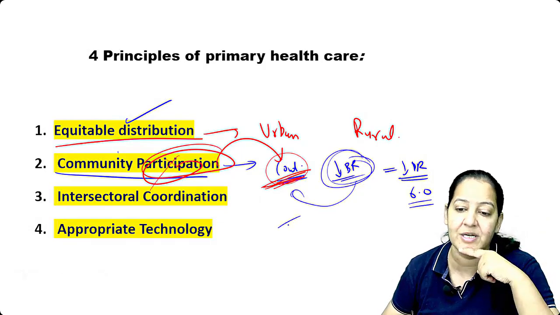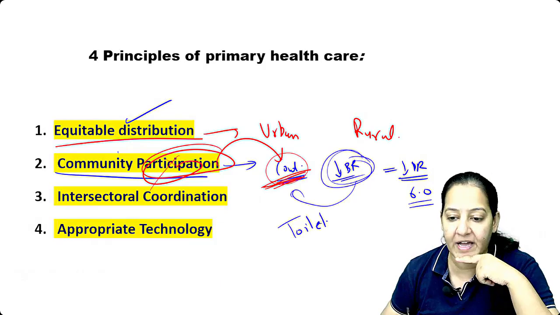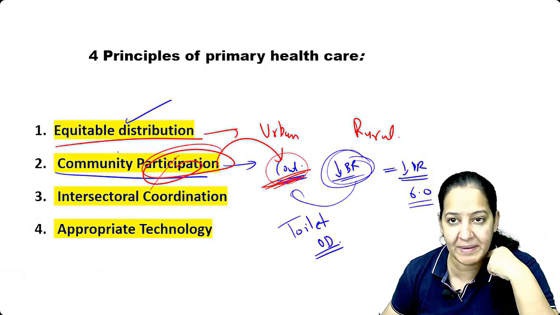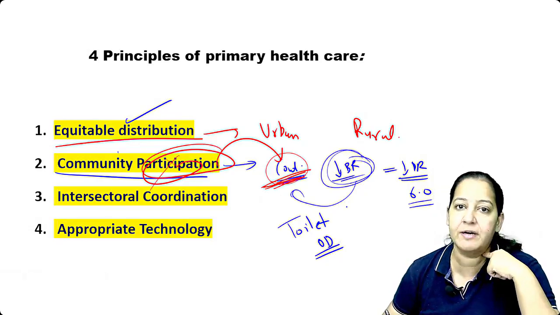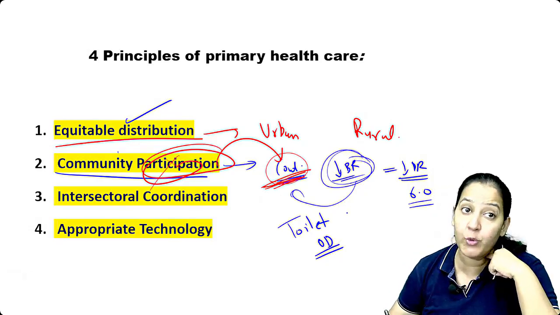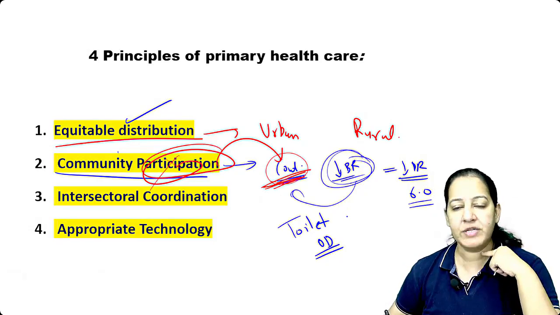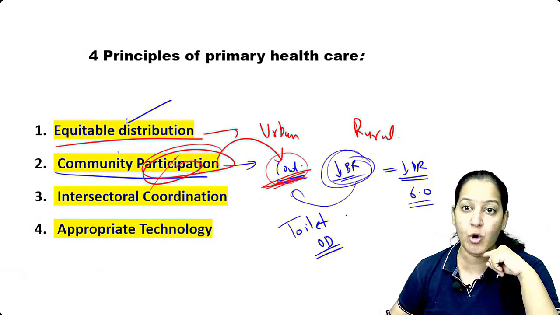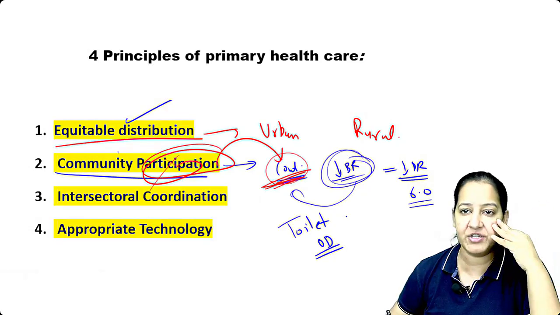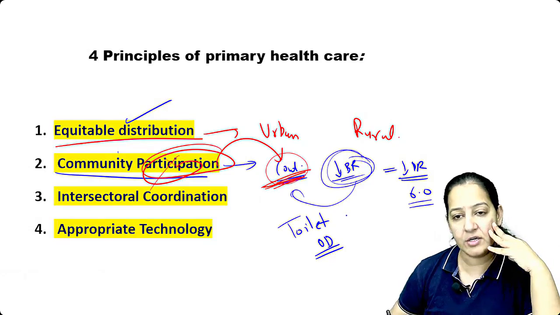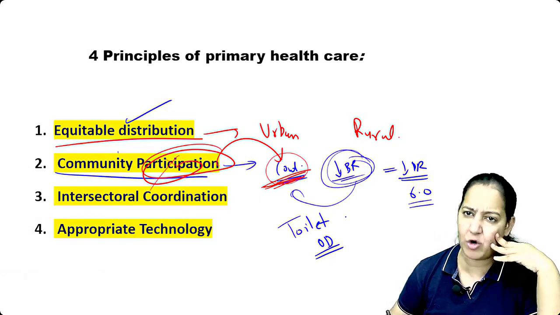The second example is toilets. Have you heard about open defecation? The main problem in villages in India. Open defecation is a very big problem in India, in the rural areas especially. People don't have toilets at their home. That's why they do open defecation, which causes many infectious diseases. The sanitation is not very good. Contamination of food and water is very common, and foodborne diseases occur very commonly in such places.